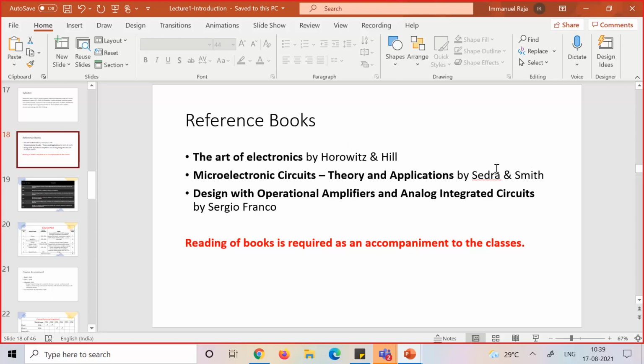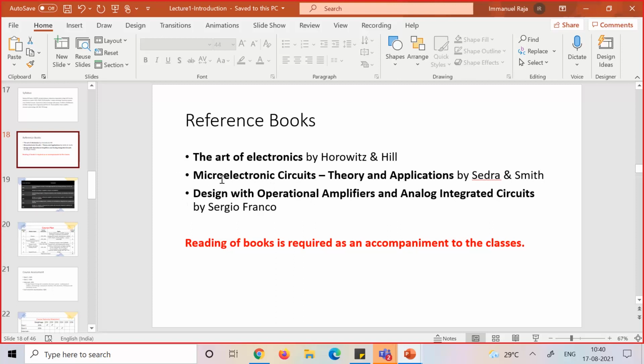And some of the DC circuits and some of the application or practical circuits will be taken from Art of Electronics, and op amp related circuits will be from this third book. Actually, all three will have op-amp related circuits, but I think I might stick to the last two maybe.